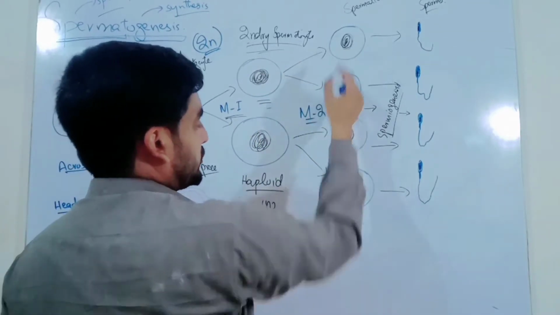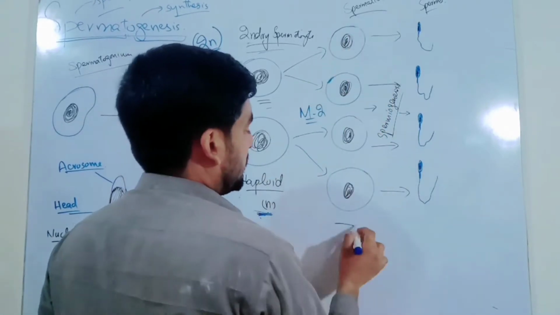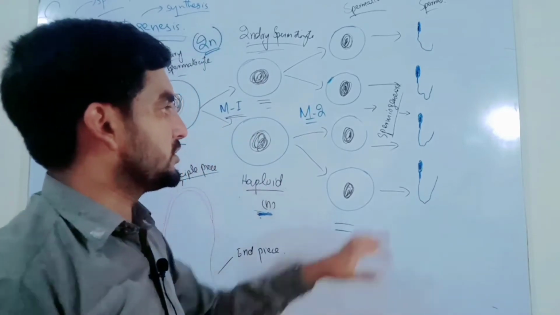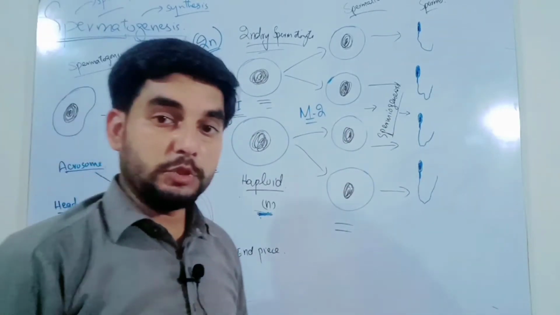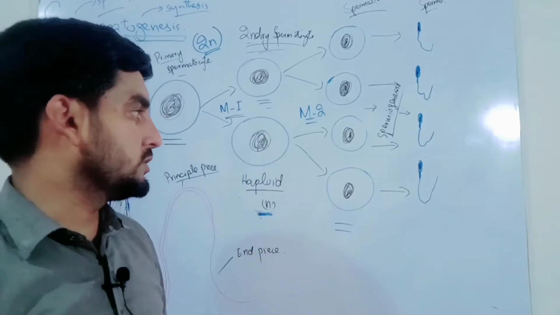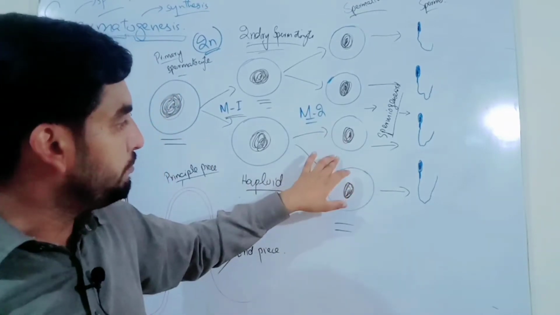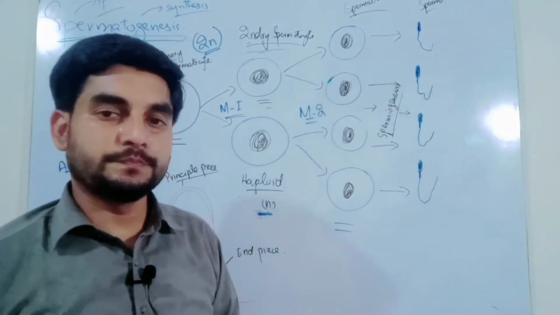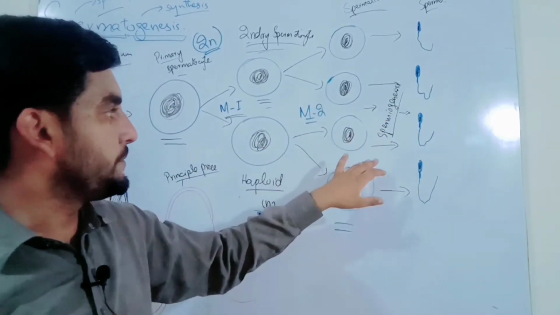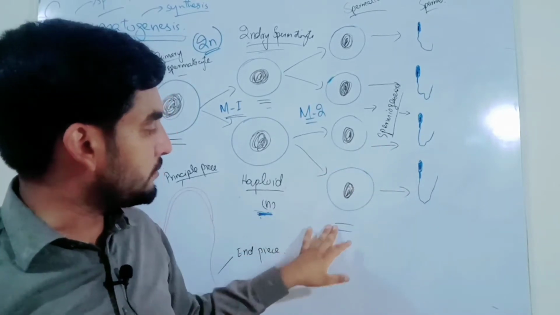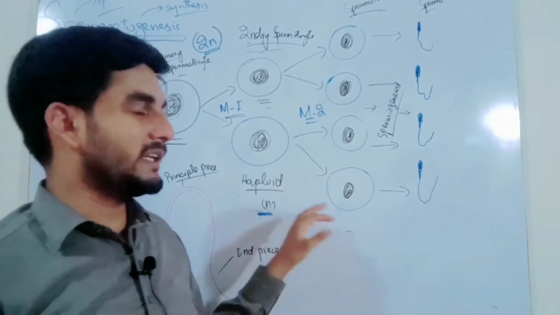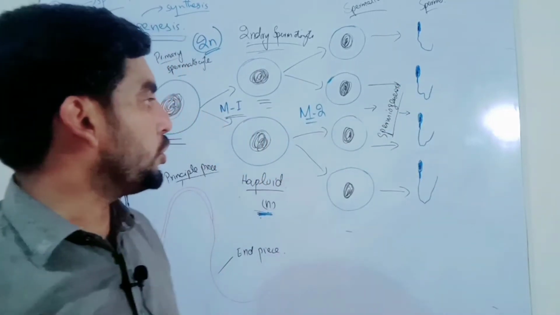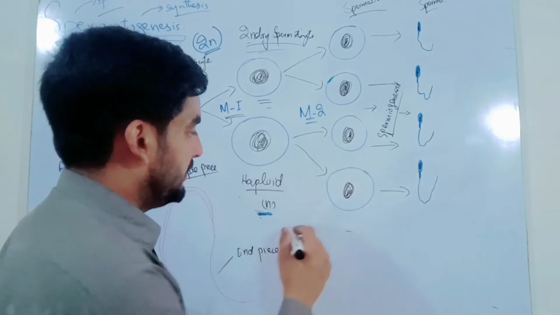Now spermatids undergo a special type of process called spermiogenesis. Spermiogenesis is a process which is the maturation of the spermatids into sperms. Spermatids are not motile. They don't have the characteristic structures which make them motile.